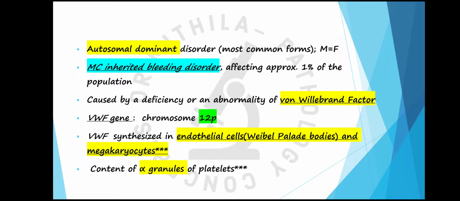It is released from the endothelial cells under the stimuli of thrombin or histamine or certain complement factors, and from the platelets it is released by the stimulus of thrombin or ADP or collagen. So these are the release stimuli for von Willebrand factor.